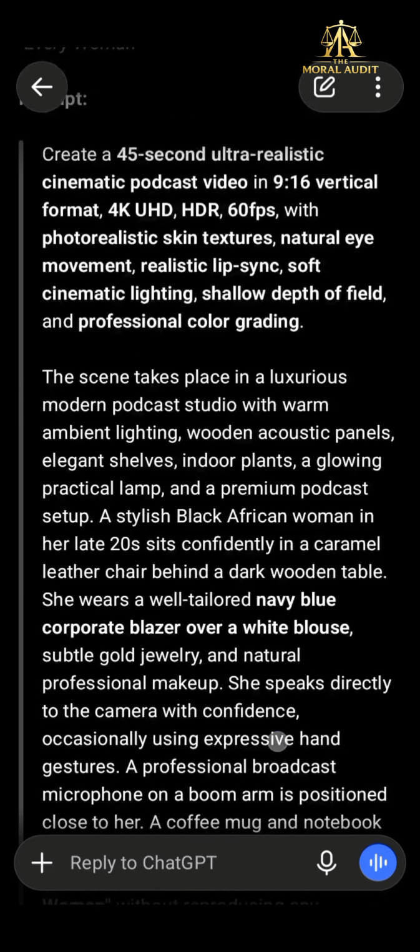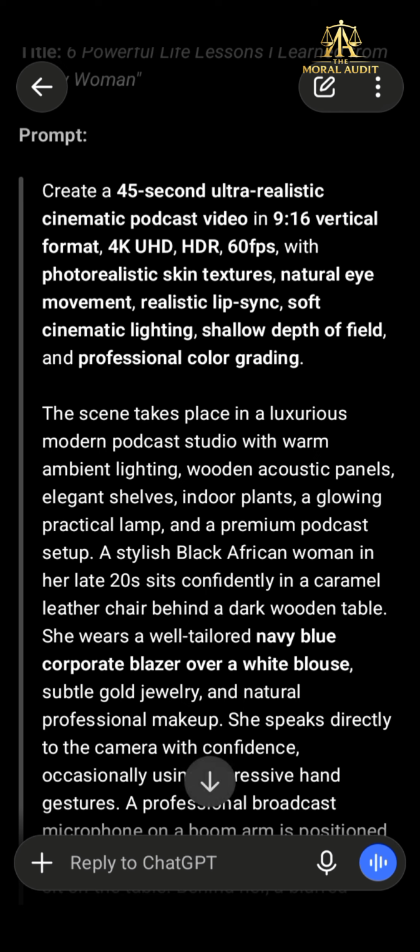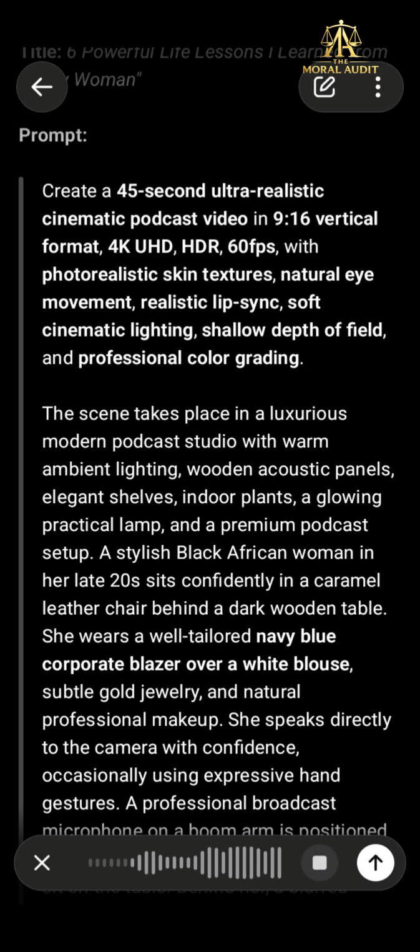So I already created the prompt for the ChatGPT. I wanted an African woman in her 20s. In case you think this is too ambiguous to start typing, you can literally use the voice note here to say everything that comes to your mind: the complexion of the woman, the color, the dress she is wearing, how she is walking, the person that she meets, what she's saying.